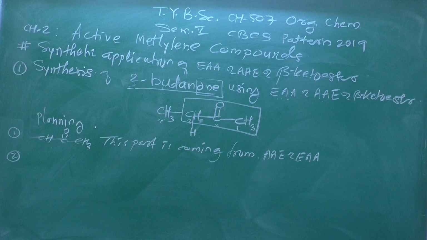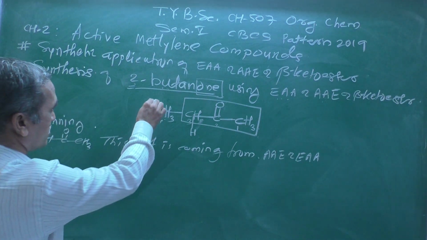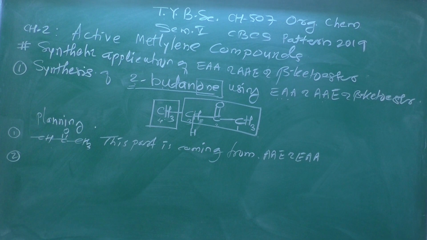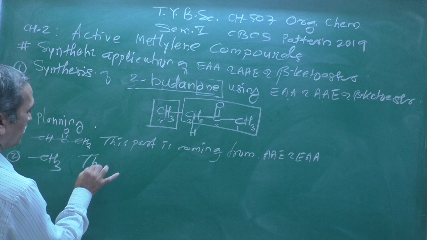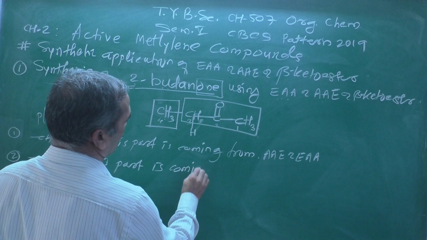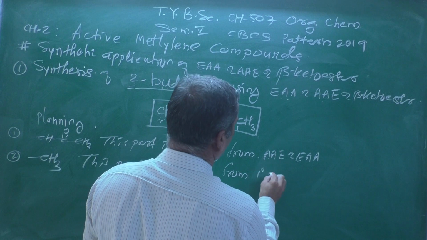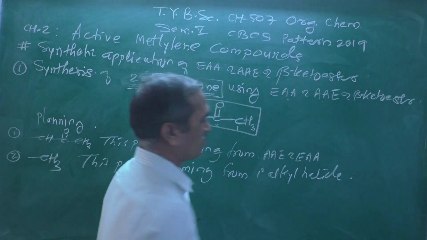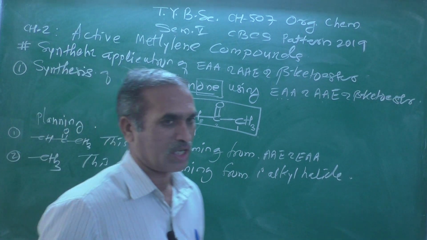Now second point which I am going to make here, because I am planning here, see once again I am making here square bracket, that is a CH3. So this CH3 part is coming from primary alkyl halide, and as we know, primary alkyl halide will be any alkyl or aryl group.